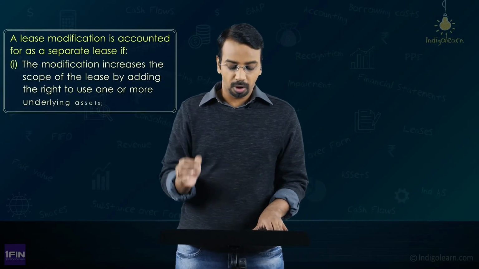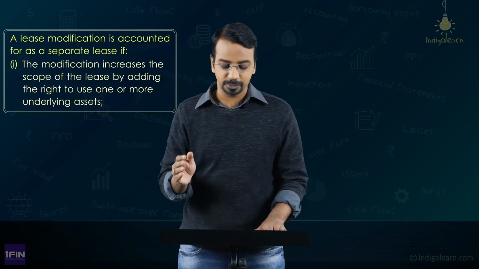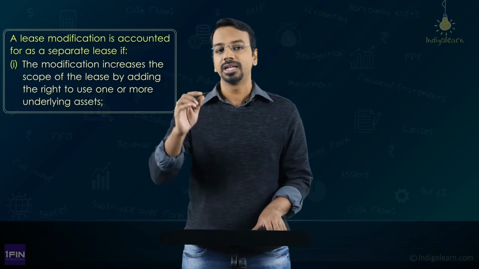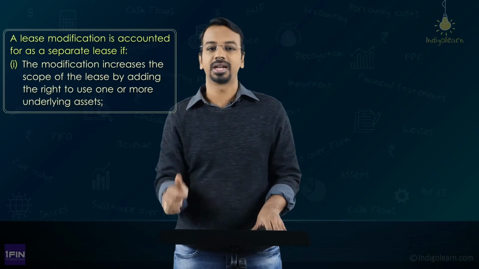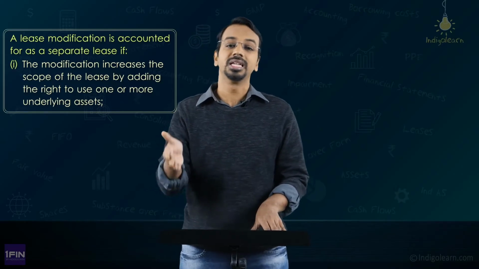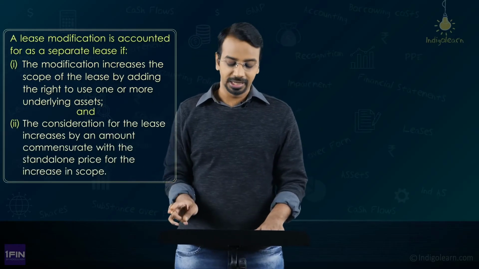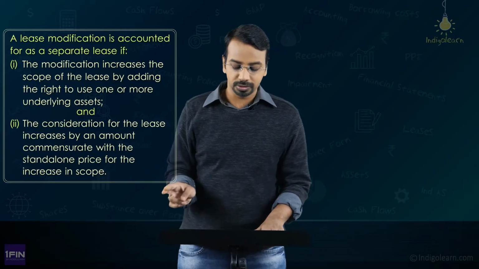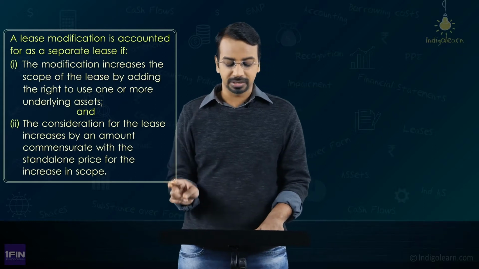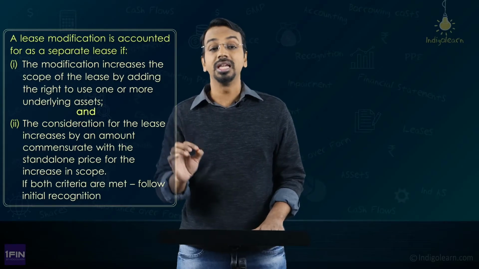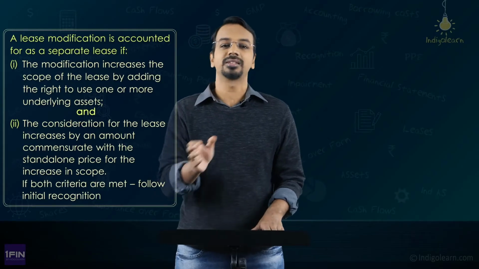Okay. So, a lease modification is accounted for as a separate lease if the modification increases the scope of the lease by adding the right to use one or more underlying asset. So, this increase is only for increase in right of using one or more underlying asset. This does not have to do something with the increase in term. Please keep that in mind. And the consideration for the lease increases by an amount commensurate with the standalone price for the increase in scope. If both of these conditions are satisfied, then the lease modification is treated as a separate lease.